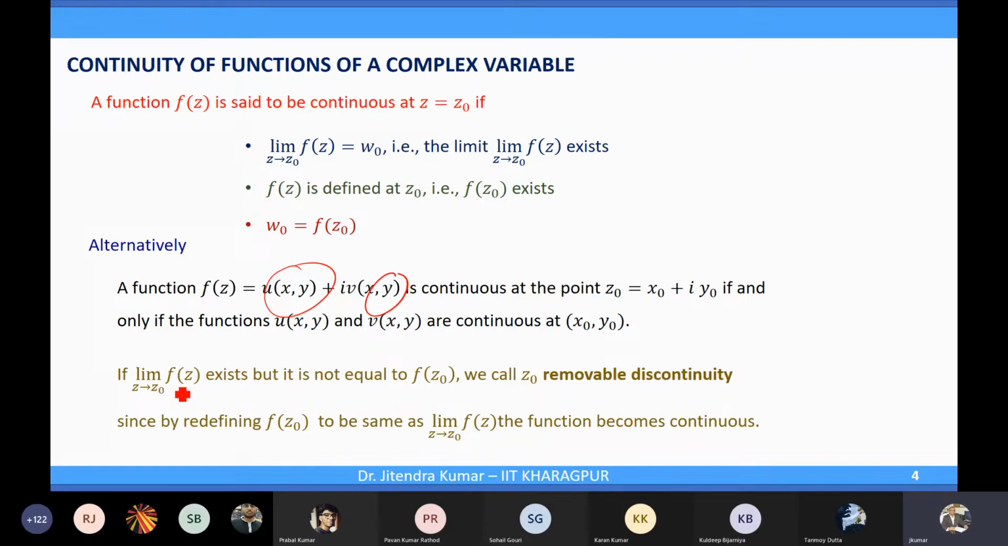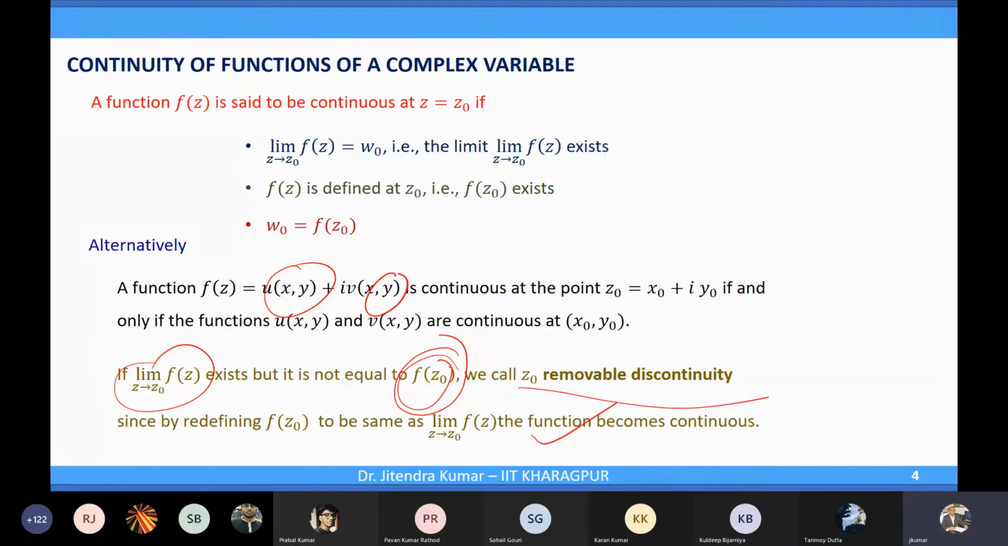So the limit exists, but it's not equal to f(z naught). Yeah, there might be a situation that the limit exists, f(z naught) also exists, but they are not equal. In that case, we call that removable discontinuity. The same terminology we have used earlier. Why removable? Because if you redefine your function, my f(z naught) at that point, if I redefine my function, then this function will become continuous.